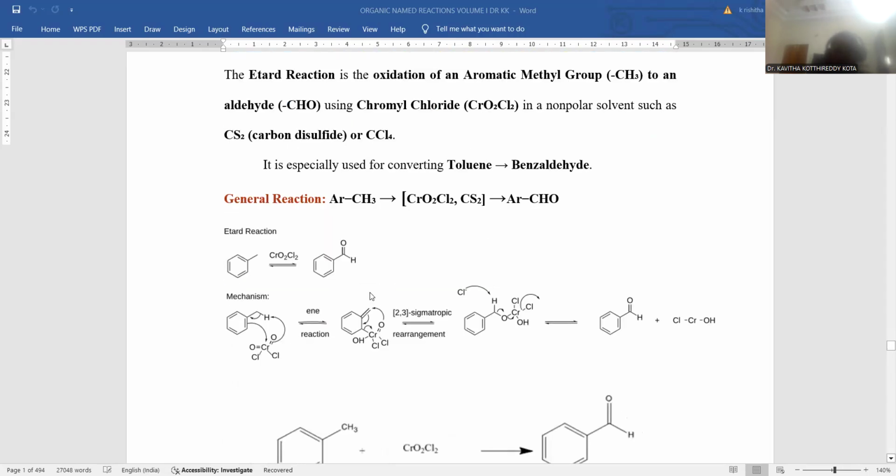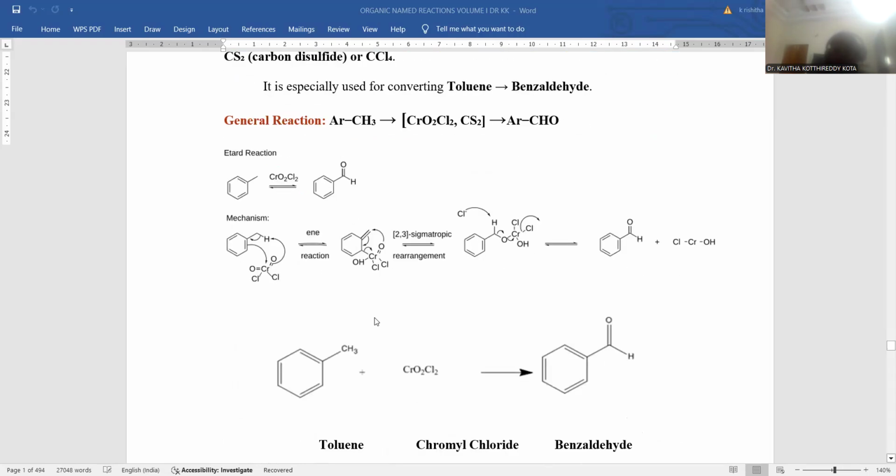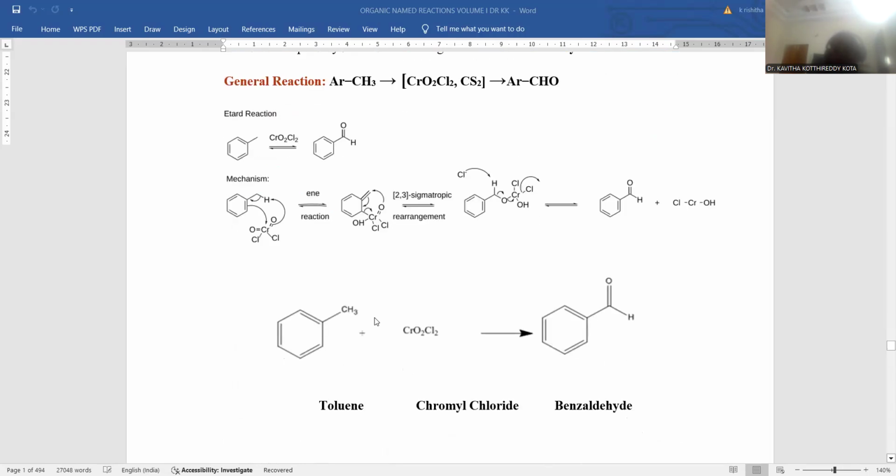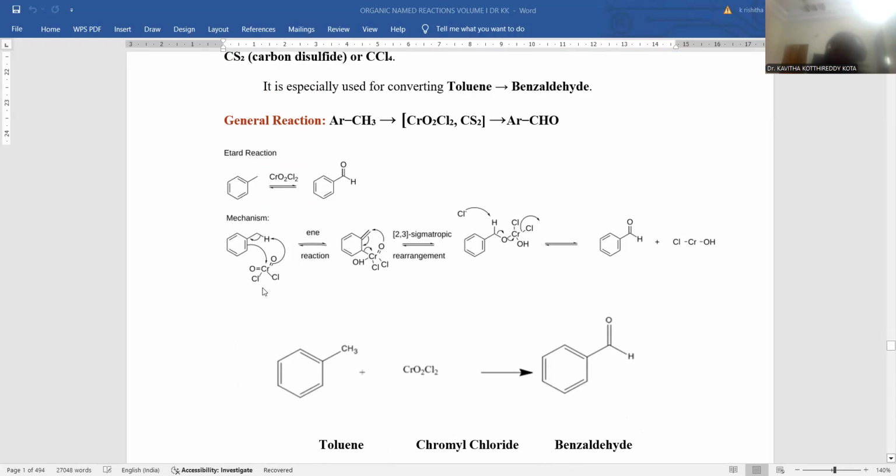I am taking the entire reaction in schematic representation. Toluene is treated with chromyl chloride. Benzaldehyde is the final product. If you want to know about the entire mechanism of the Etard oxidation process, this is the toluene molecule where we have the CH3 functionality. One of the hydrogens takes part in this oxidation process, where the bonded electrons are taken by the carbon itself, and the hydrogen is pulled toward the oxygen present on the chromyl chloride.